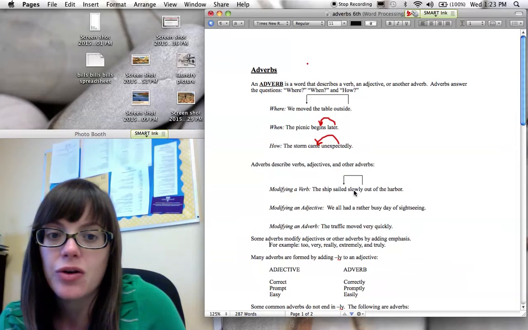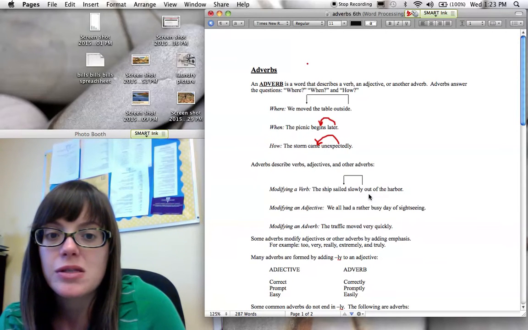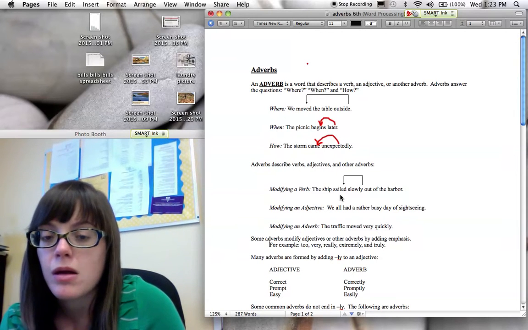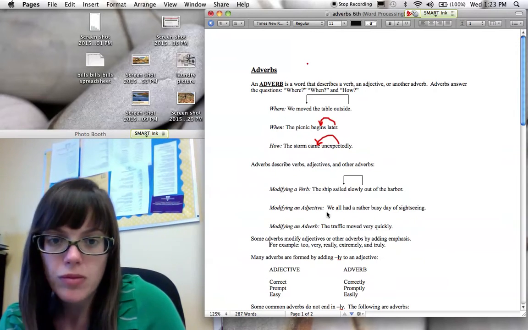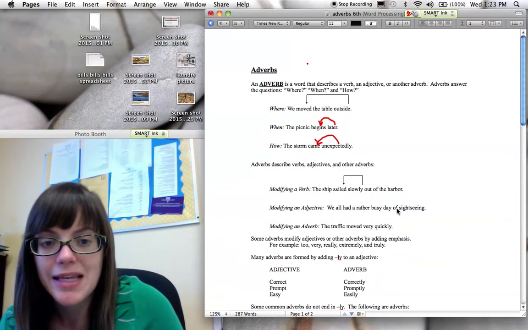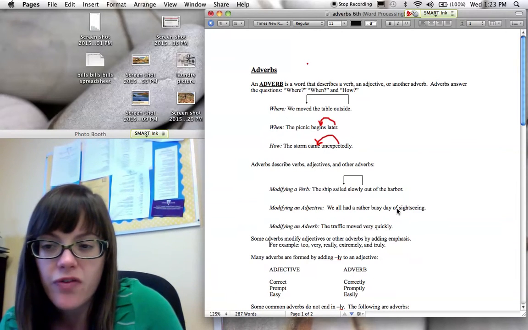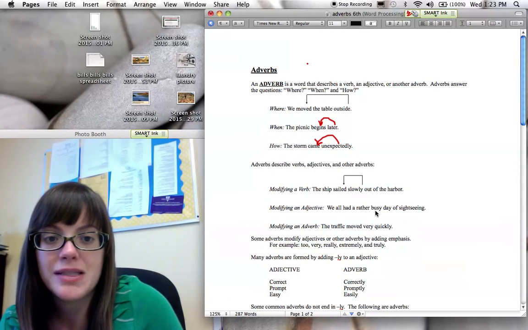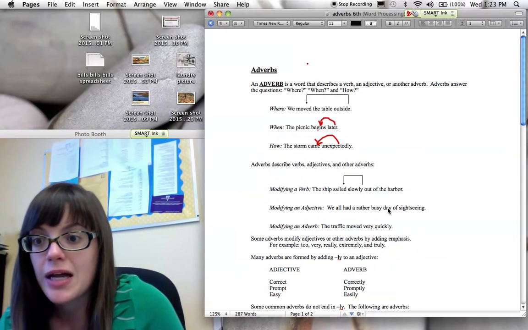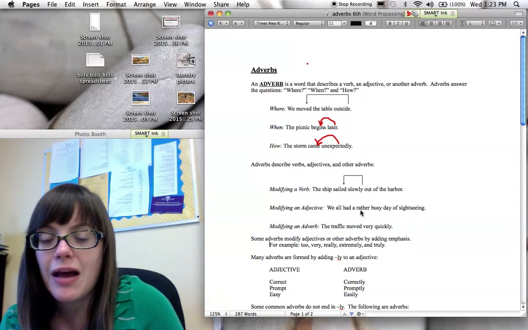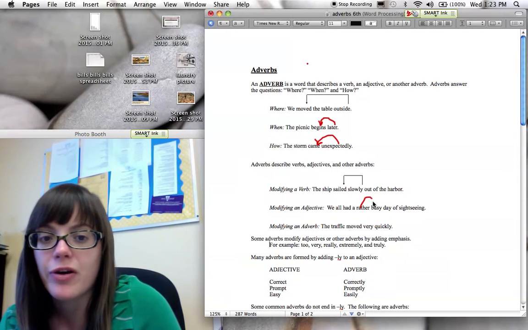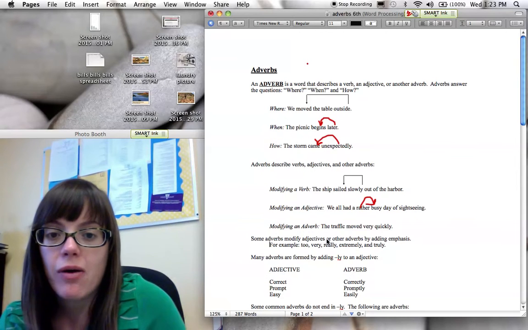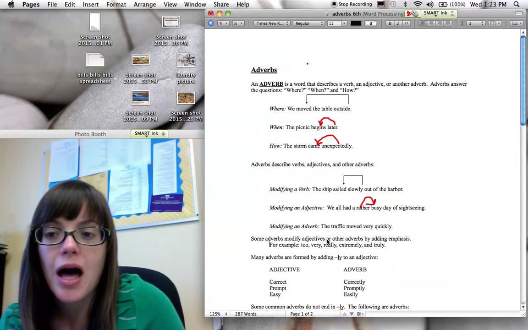So the ship sailed slowly out of the harbor. We have slowly, my adverb, modifying sailed. It's telling us how the ship sailed. Let's look at modifying an adjective. We all had a rather busy day of sightseeing. So the first thing we want to do is find our adjective. Okay, so I see an adjective, busy, which is telling me what kind of day it is. It's a busy day. All right, and then I have this word rather, which is going to be my adverb that's telling me how busy it was. It was rather busy.